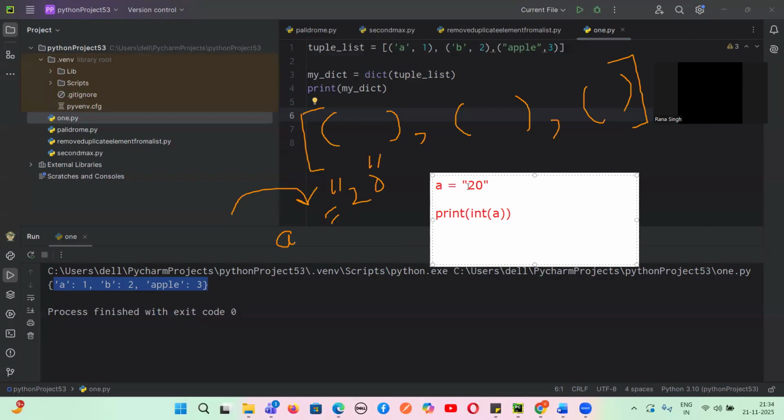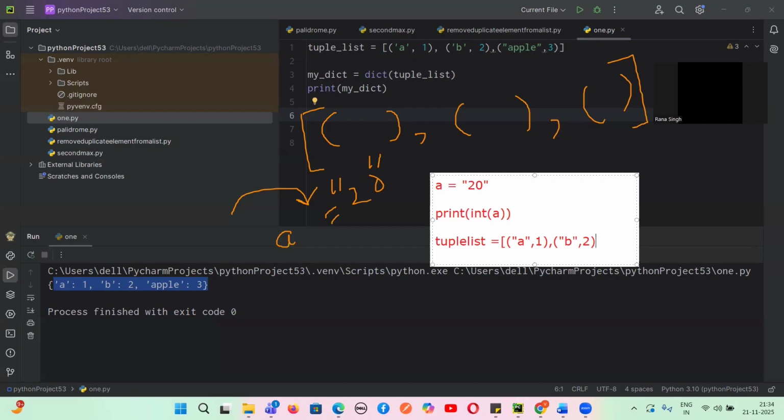Now, this is a tuple, guys. A tuple list is there. What is a tuple list? Tell me. There's a list of values. Let's suppose there's a value a, comma 1. This is a list of tuples. This is the key, this is the value. Again, there's a tuple in the list of tuples. The key is b, and the value is 2.